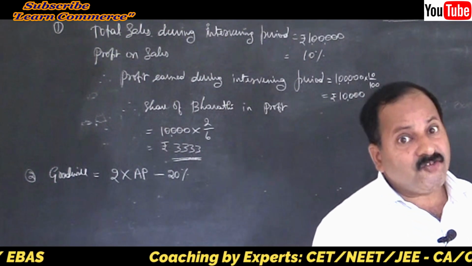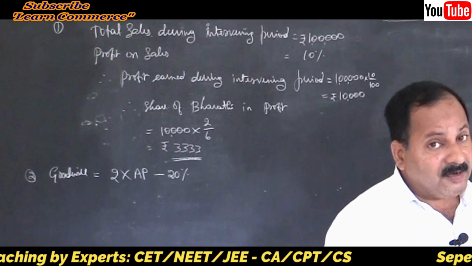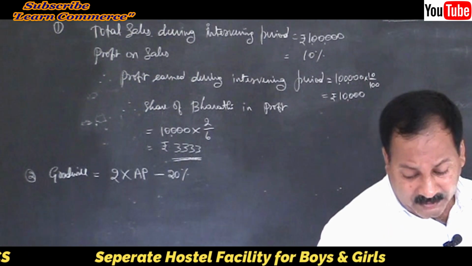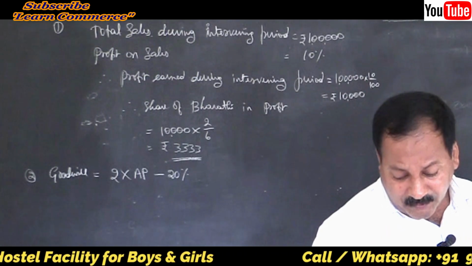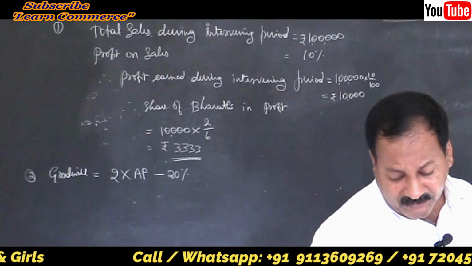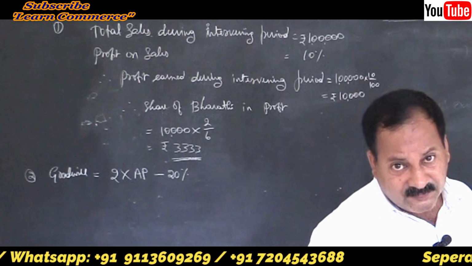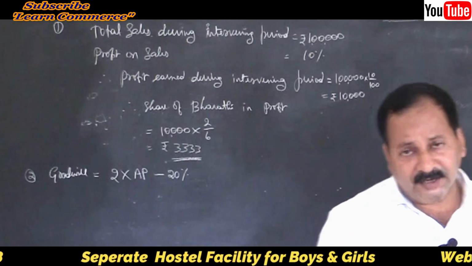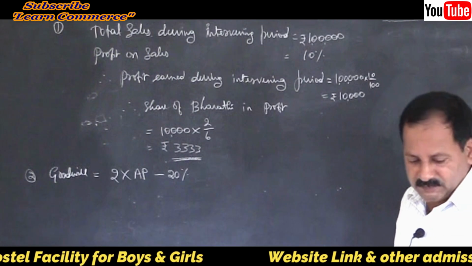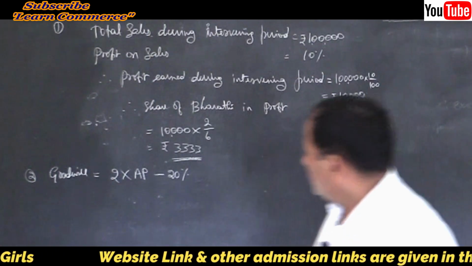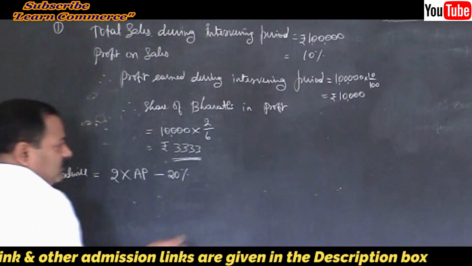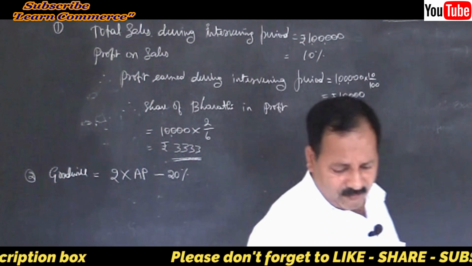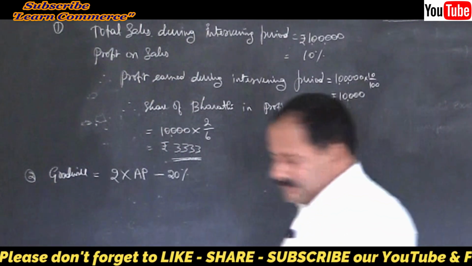This is her share of goodwill. It is not the firm's goodwill. Make sure of the sentence: her share in goodwill to be calculated by taking twice the amount of the average profit of the last 3 years less 20%. So whatever we get will be her share. Straight away we have to credit it to her. So goodwill, average profit. Write the 3 years average.